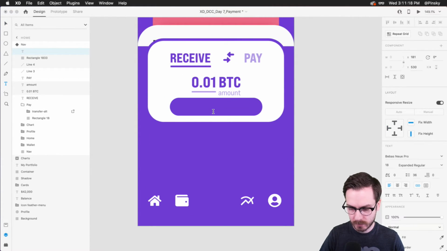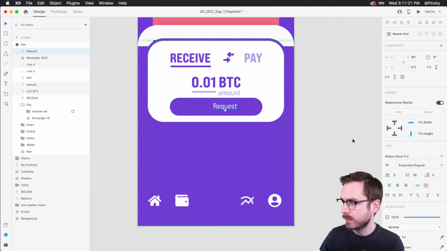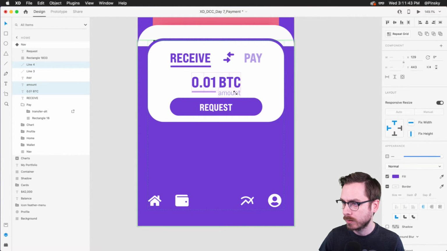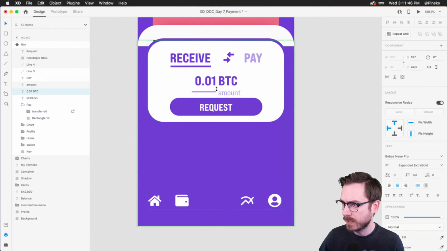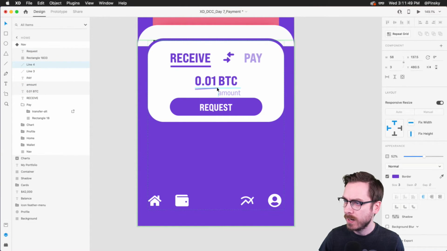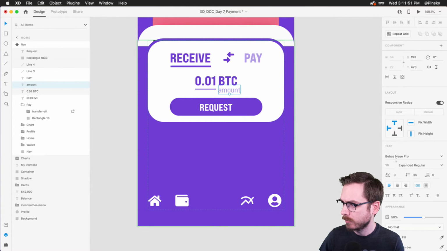And in the center, we're going to type out request. And this one we definitely want to make nice and bold because this will be a call to action. There we go. Perfect. Make it a little bit larger and position it. Now things are looking a little bit squishy right now, and we probably don't want that. We don't want things to be all claustrophobic. So we can make this a little bit larger, or we can make some of these elements a little bit smaller, right? You can make this a little bit smaller just like that, and just kind of move things around until things don't look as squishy, right? And half of design is just finessing things into place like that.